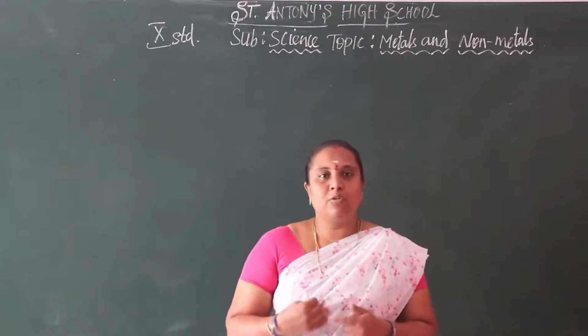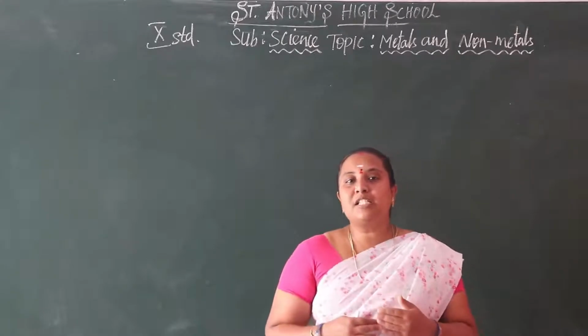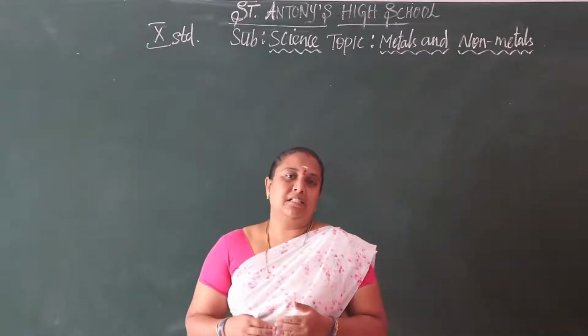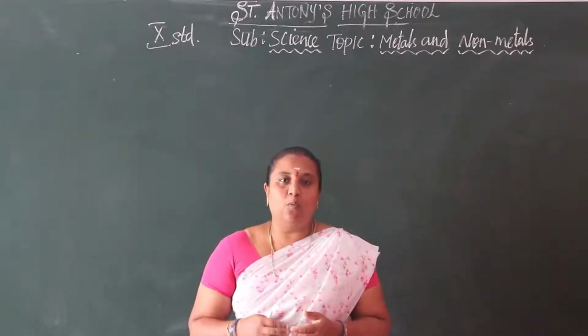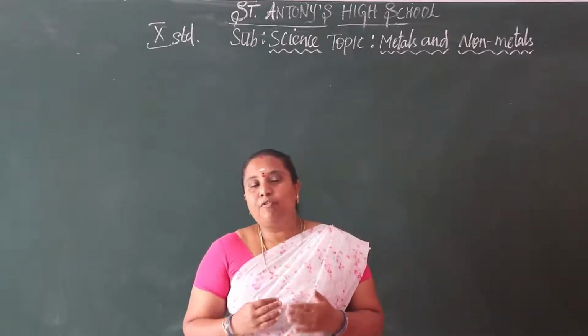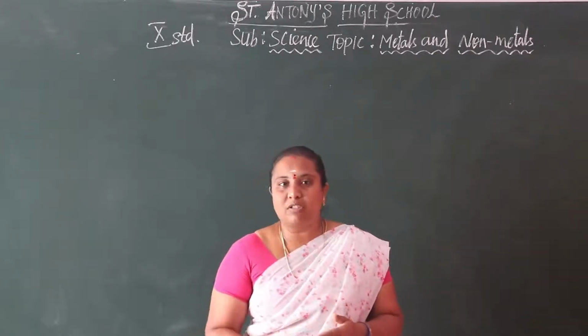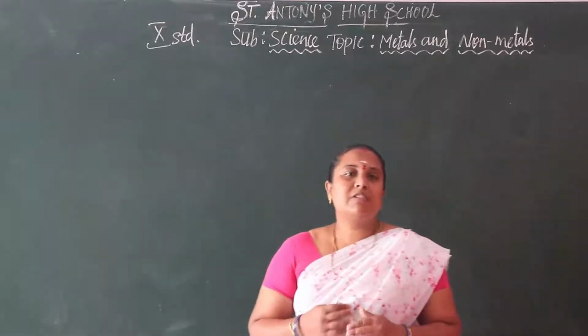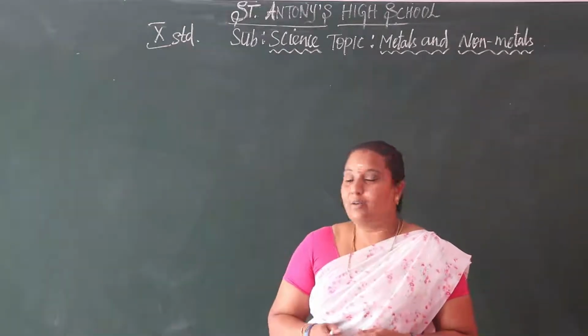of metals and non-metals. The first property: metals react with water. But before that, let us see reaction with oxygen. Oxygen is present in the atmosphere.